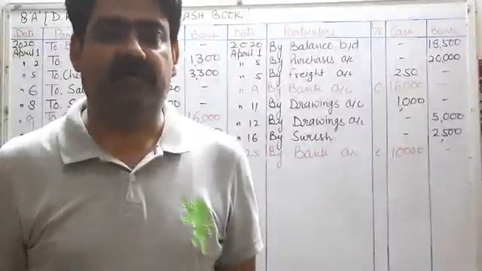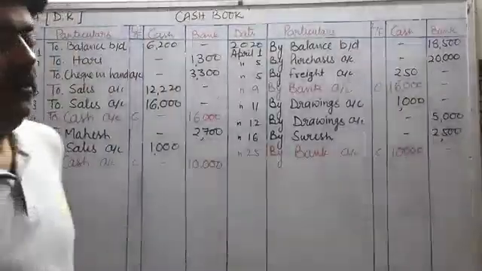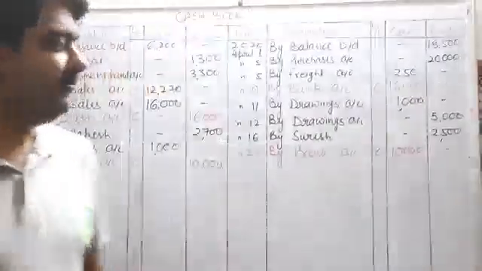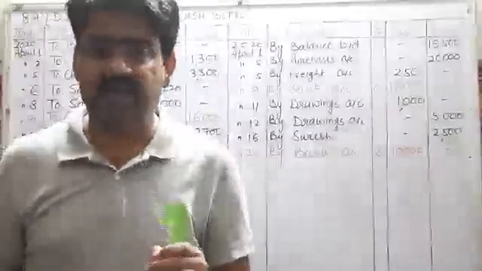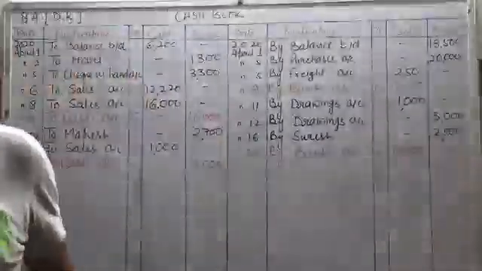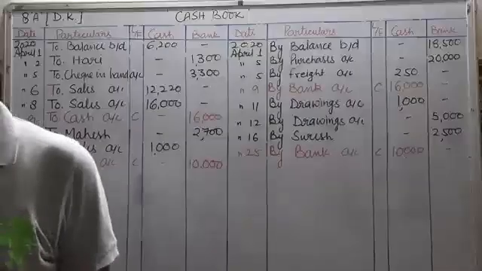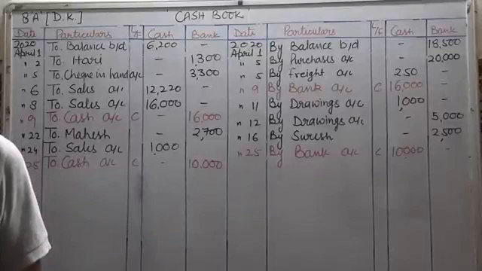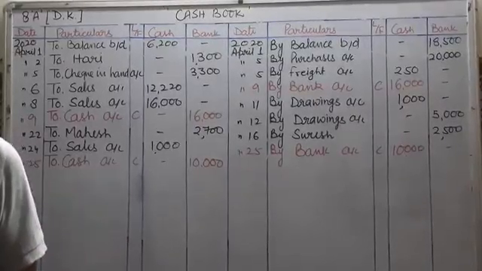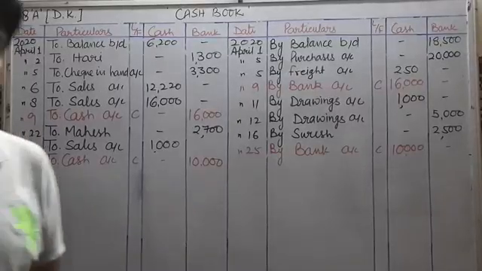Now we will see a few more transactions, but before this, see the transaction which was on April 24. We have received cash of rupees 1000 and a check of rupees 1200 for cash sale. But there are instructions regarding this: it is not mentioned in the question when the check received on 24th April for rupees 1200 was deposited into the bank. Hence, it will be assumed that the check was deposited on the same day and thus will be recorded on the debit side of the bank column on the same day.